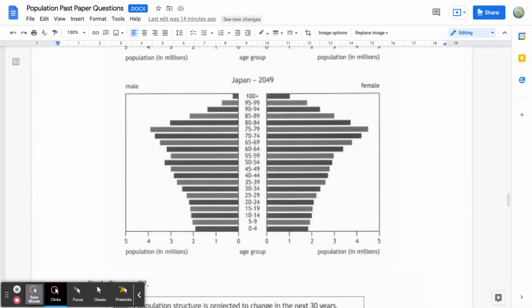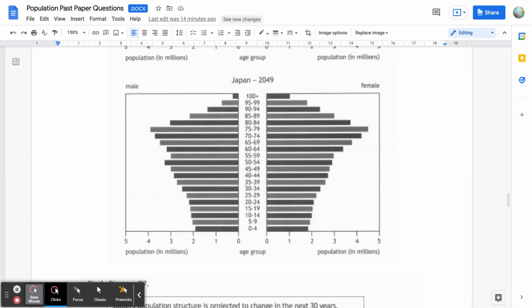The first issue is that high numbers of elderly are going to need to be provided with pensions because they are unable to work beyond a certain age. This is going to put increased stress on the government to find the money for the pensions of this largely expanded elderly population. Now, a consequence of that is going to be the need to potentially raise taxation in order to find the money to pay for those pensions.